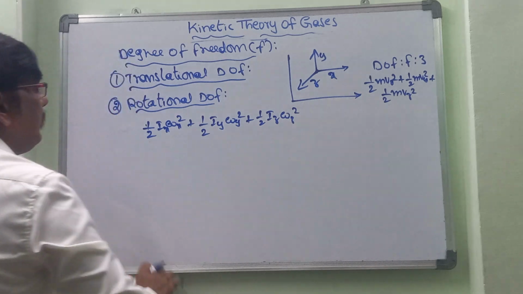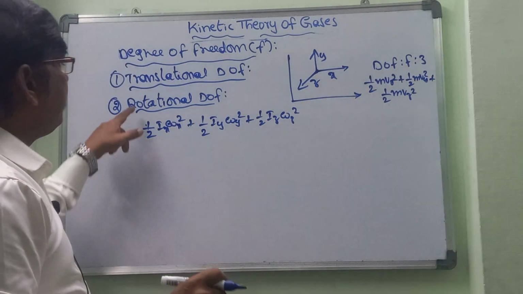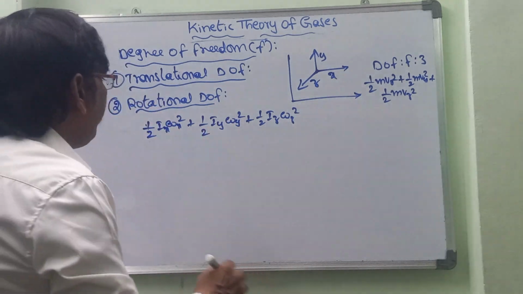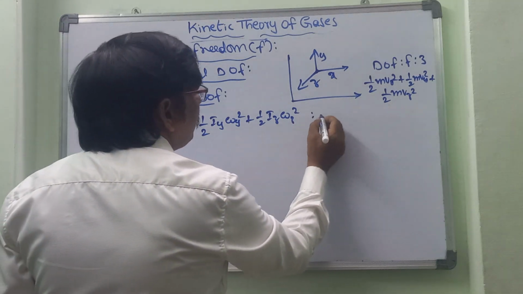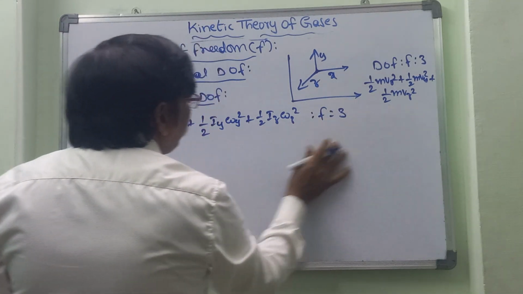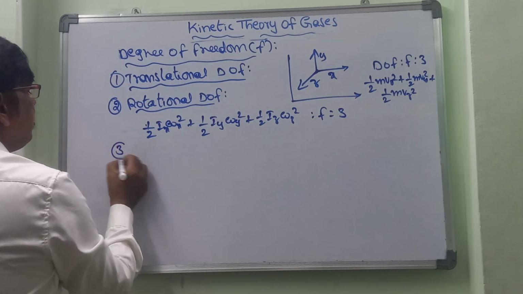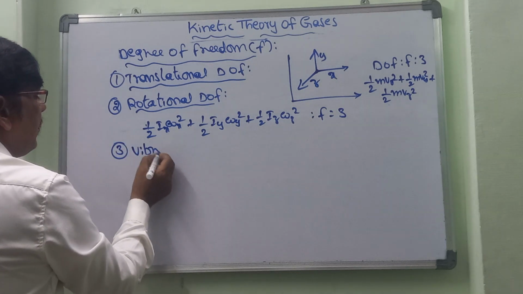So these are three possible degrees of freedom in terms of the rotational. So rotational degree of freedom, how many are possible? That is equal to F = 3. And the third one is vibrational degree of freedom.